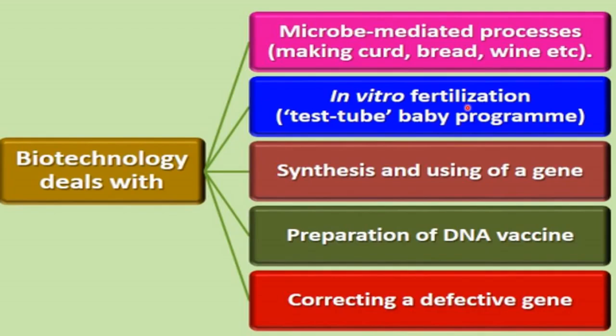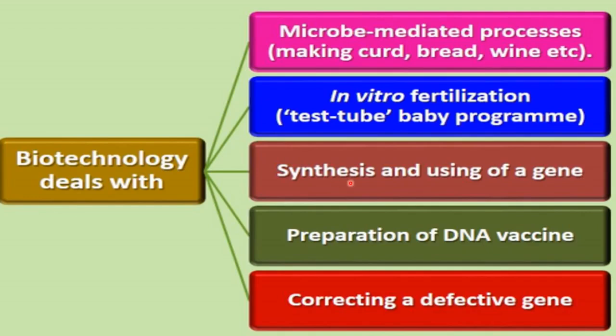But in a restricted sense, we use only genetically modified organisms to achieve the same. We refer to those processes which use genetically modified organisms for producing something good for human welfare, like synthesis and use of a gene.